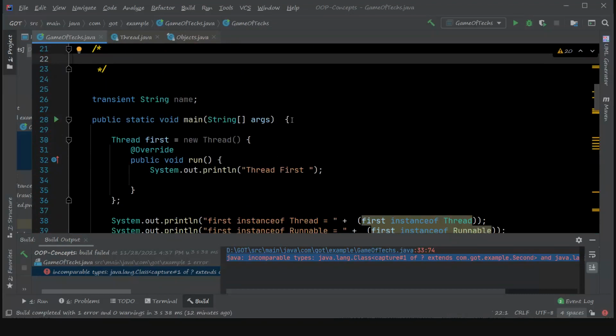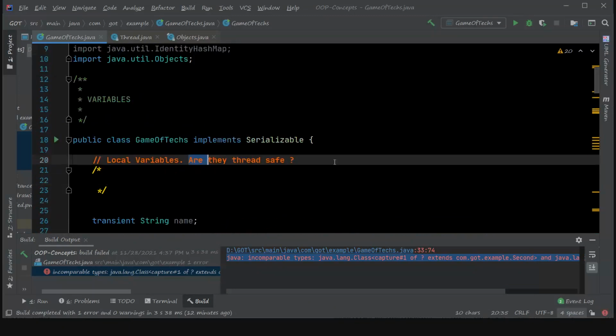Now consider an environment of multiple threads. Every thread will have its own stack, or local variable stack actually. So every variable which is instantiated by a thread will be particular to that thread. No other thread will use those local variables. So that's the reason we say that it is thread safe.